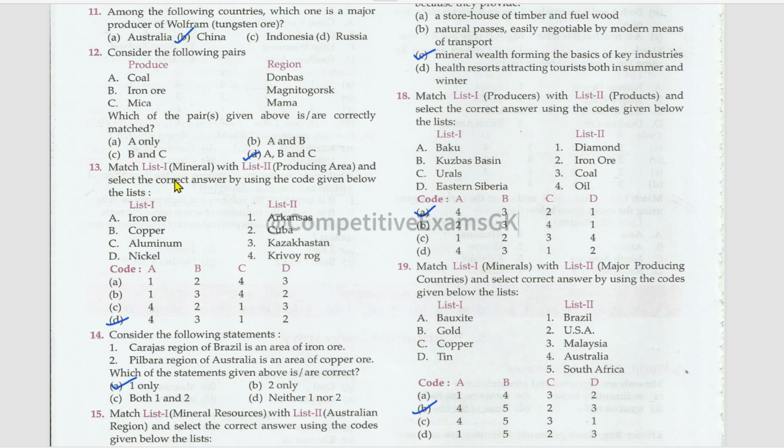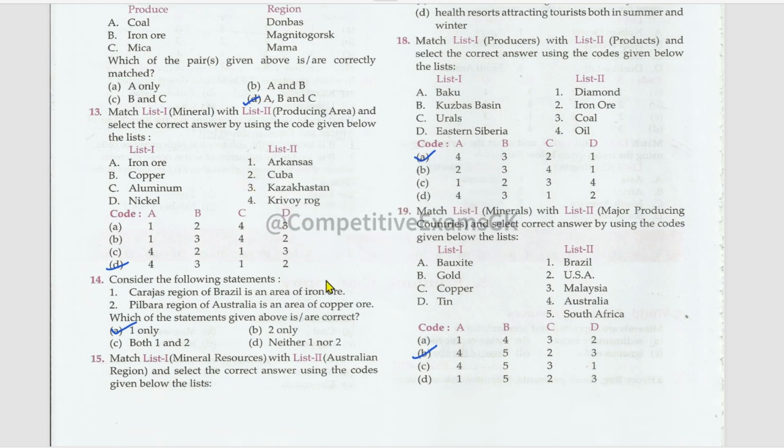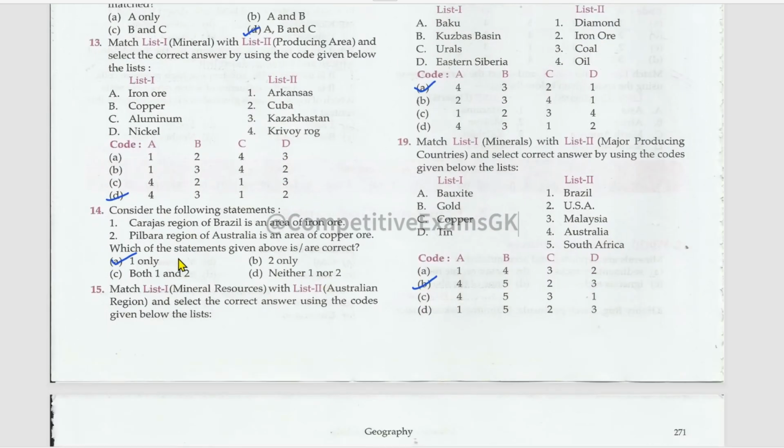And the list, yeah, that is under matching. List one is the minerals and list two are the producing areas. Iron ore, Krivoy Rock, copper, Kazakhstan, aluminium, Arkansas, nickel, Cuba. Consider the following statements. Which among the statements are correct?